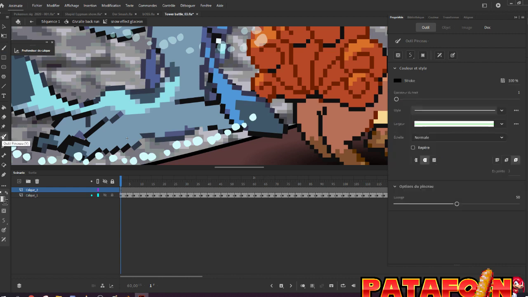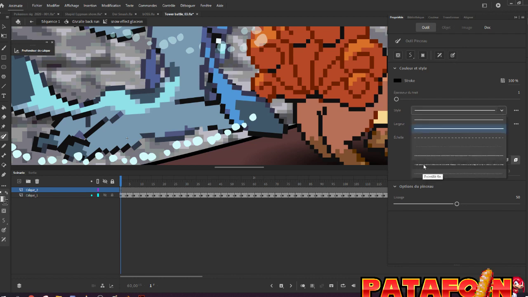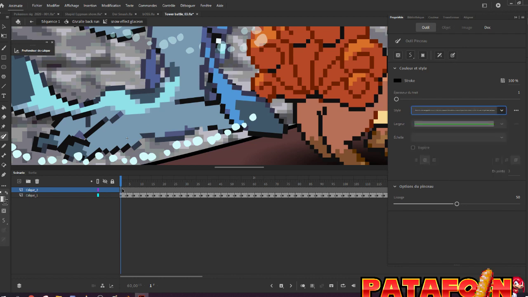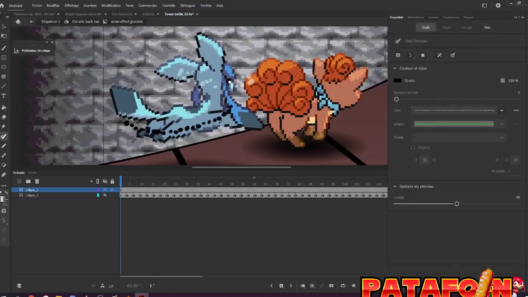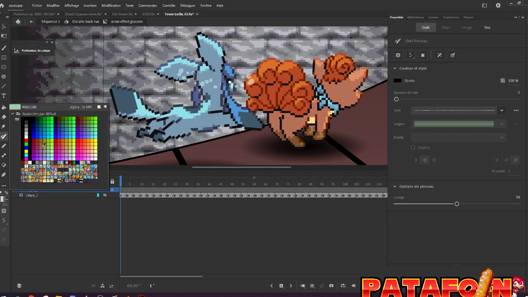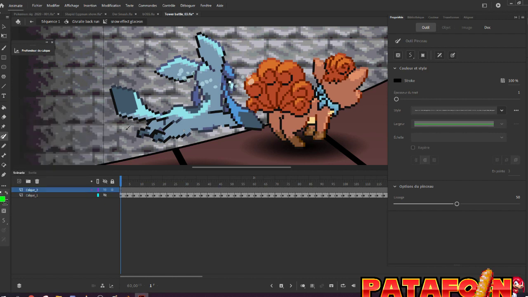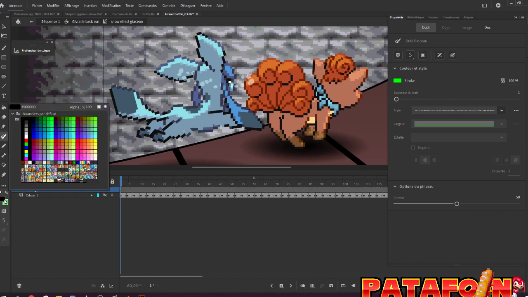Or maybe this one, yes, this one, and then I chose this effect, and then what I have done is I'm drawing one by one like this, so I need to change the color. I will put a green just to show it's not the correct one.